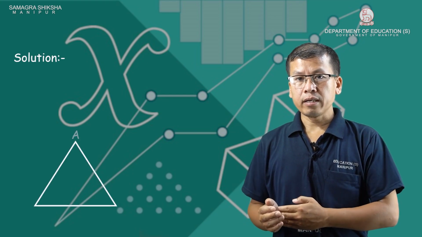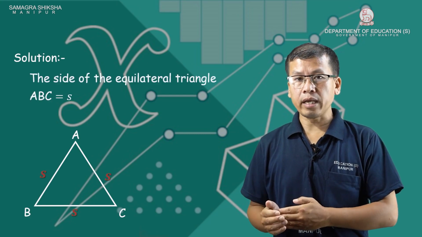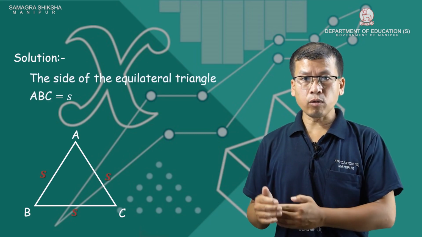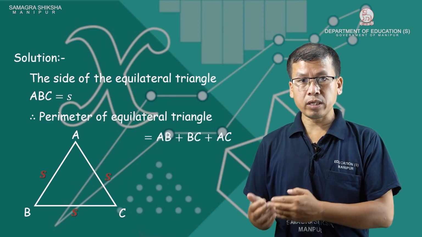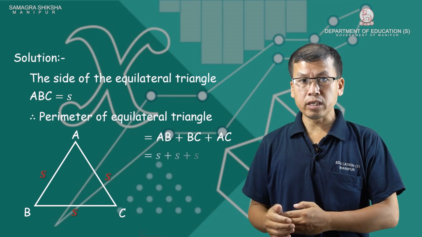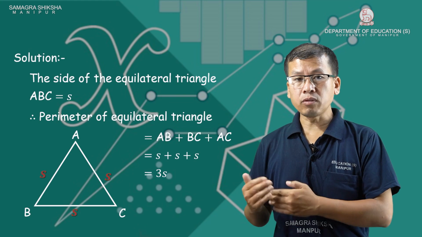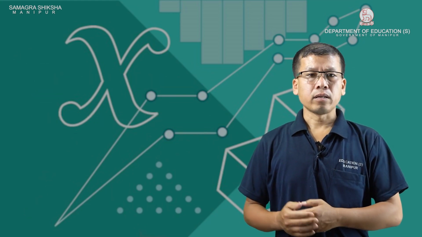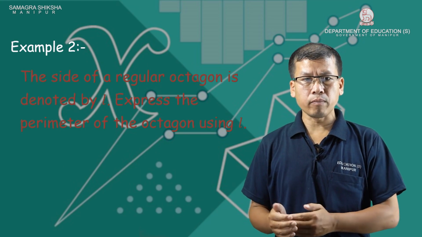Equilateral triangle ABC, the side is S, S, S. The side of the equilateral triangle ABC is S. Perimeter of the equilateral triangle is the sum of the three sides: AB plus BC plus AC. AB is S, BC is S, AC is S, so S plus S plus S equals 3 times S.